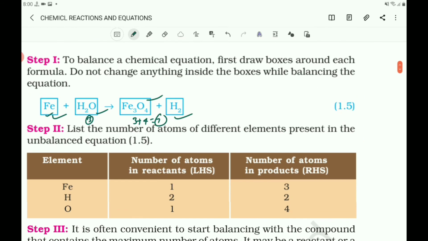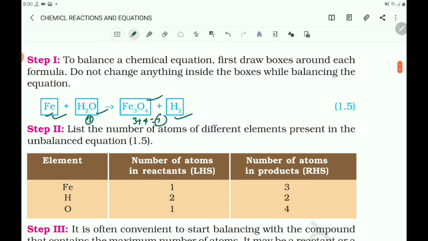Here the symbol of the element should not be changed, and the molecular formula of the element and compound should not be changed. For example, to balance the oxygen atom, we can put coefficient 4. Here this number cannot be changed, but you can write the coefficient.